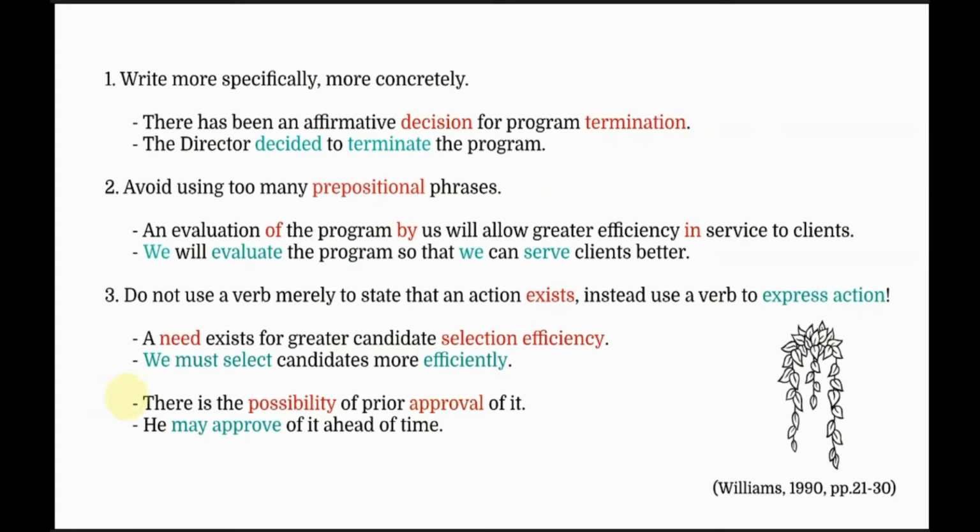Fourth example, there is the possibility of prior approval of it. Again, you know what to do. Subject, he. Verb, approve. Instead of possibility, well, we could go with may. So the sentence goes, he may approve of it ahead of time. That's all.